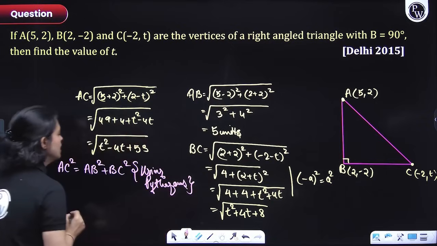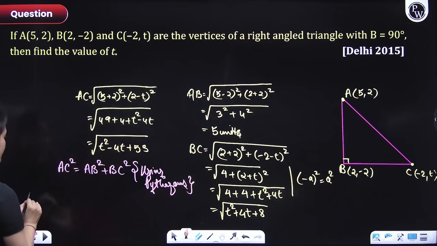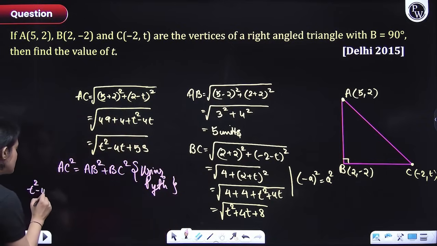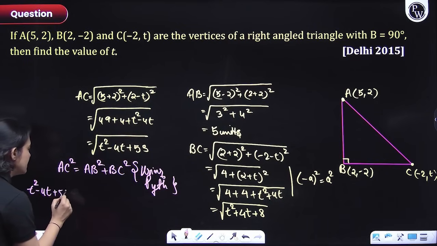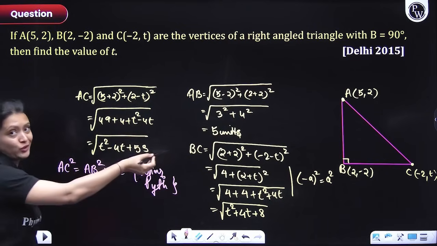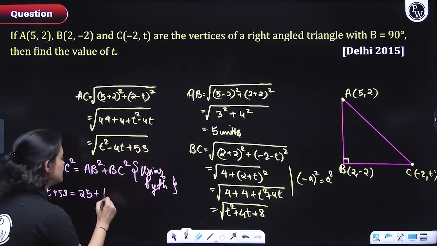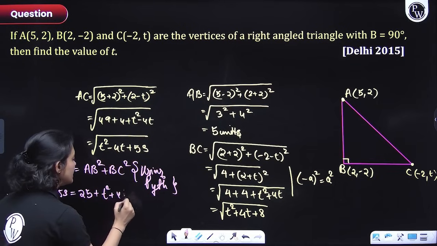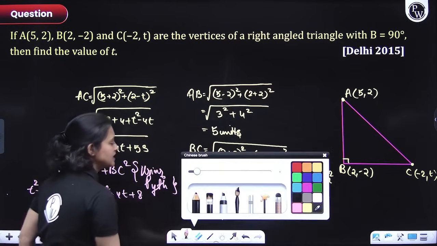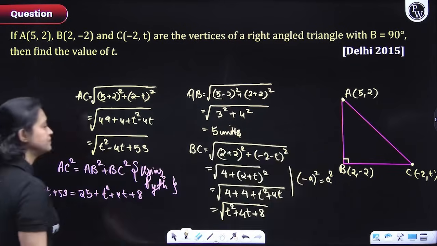Okay. So now AC square is what? T square minus 4t plus 53. Similarly, AB square would be 5 into 5, that is 25. Okay? Plus BC square would be t square plus 4t plus 8. Did you understand what I'm trying to say here?